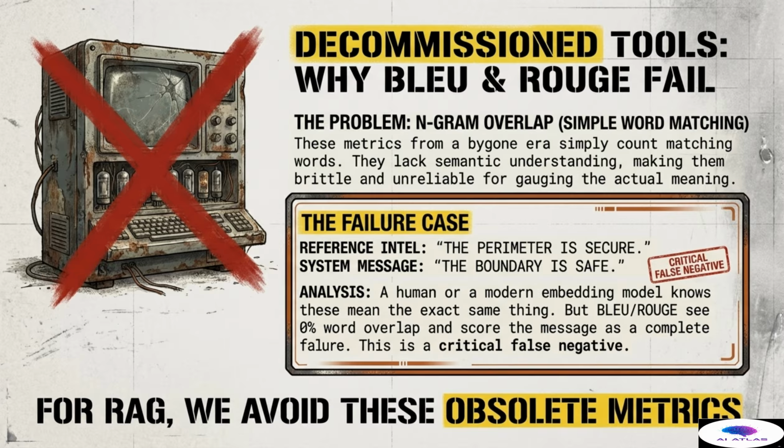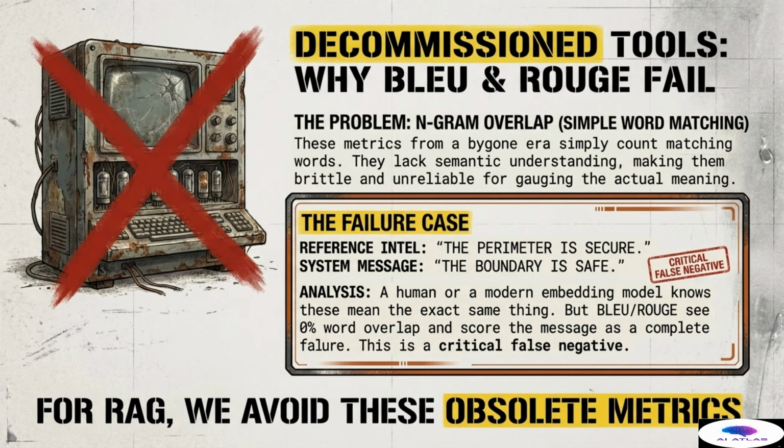Consider a critical failure case. Reference intel states, the perimeter is secure. The system message responds, the boundary is safe. A human or a modern embedding model instantly knows these 2 sentences mean the exact same thing. But BLEU or Rouge sees 0% word overlap, resulting in a score of 0, classifying the message as a complete failure. This is a critical false negative.